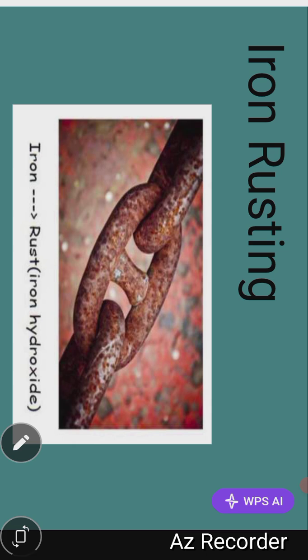New substances are formed. Initially we have iron, water and oxygen, and at the end we have iron hydroxide, which is your rust. So that is an example of chemical change. It is not easily reversible, and new substances are formed.